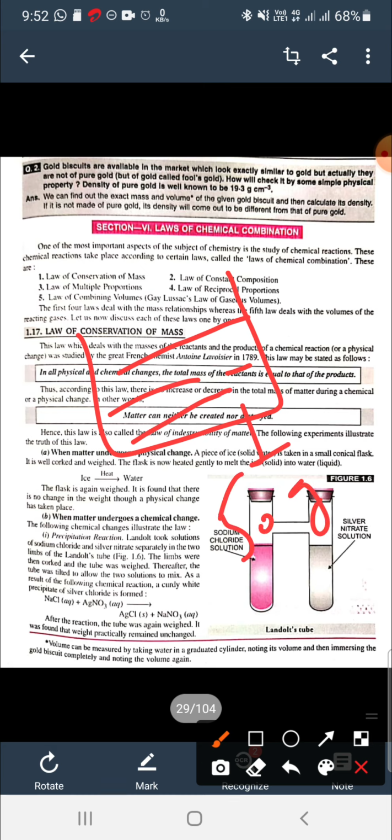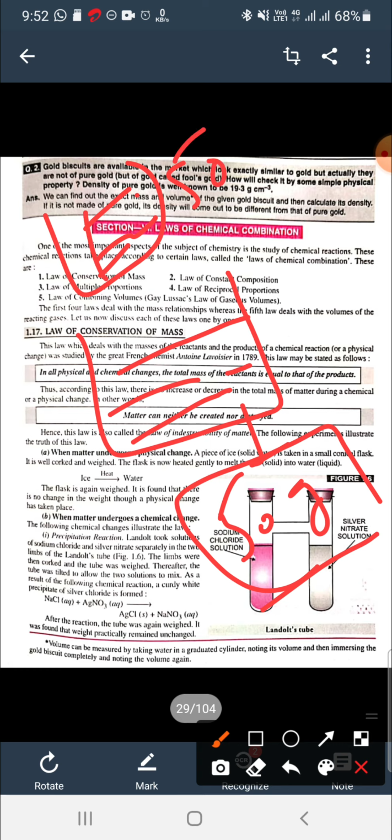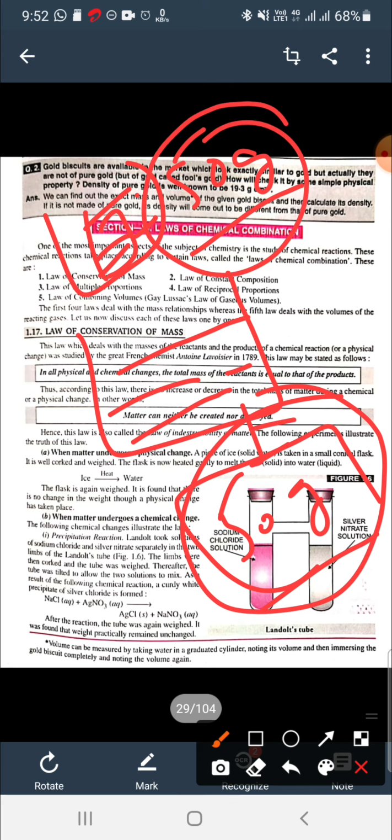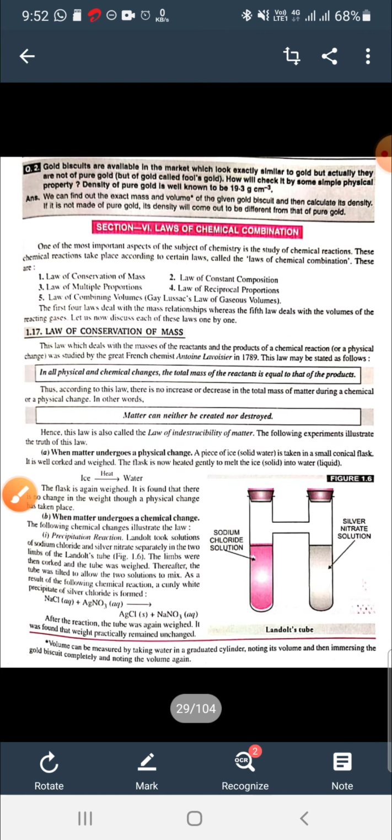The mass of the beaker will also equal 50 gram. So the mass is equal in the case of a physical change.